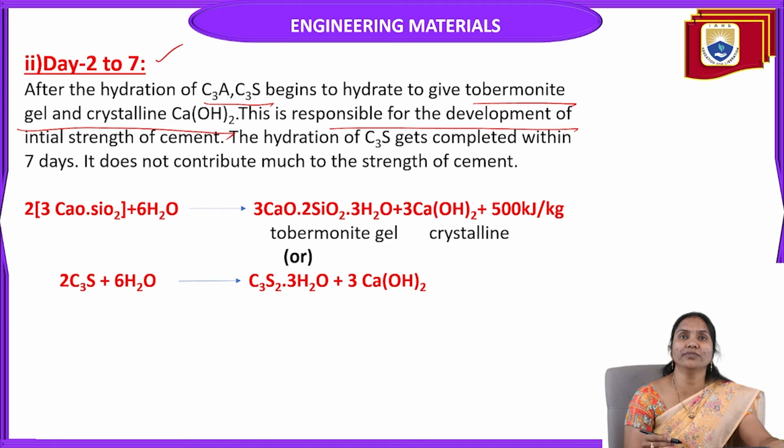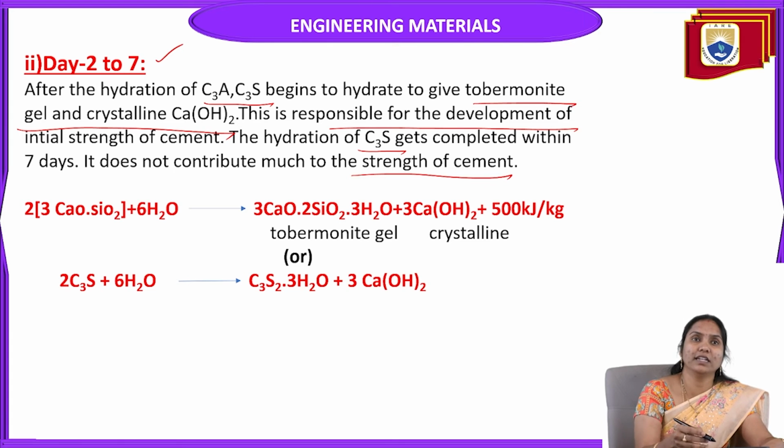The hydration of C3S, tricalcium silicate, gets completed within 7 days, so it does not contribute much to the strength of the cement.